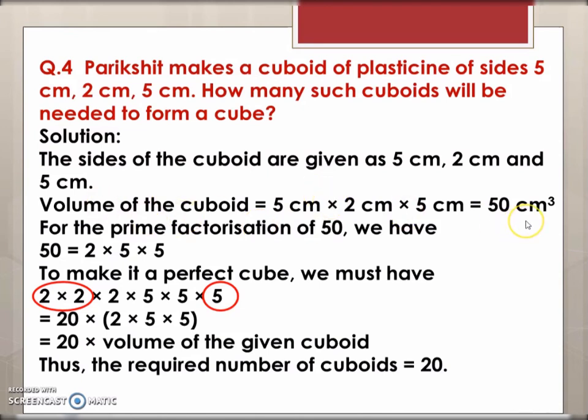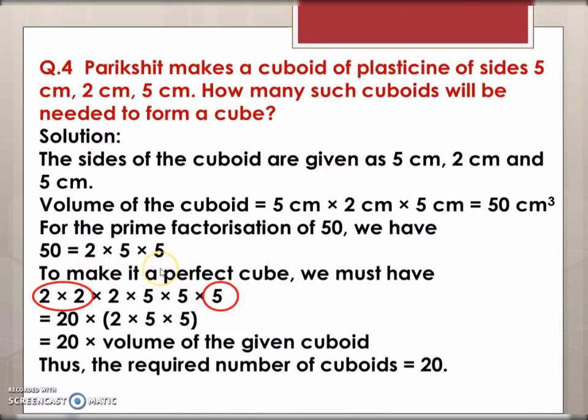Now 50 is not a perfect cube number. That is why it is not a cube and it's a cuboid. How can you make 50 a perfect cube? That is the question. What can you multiply 50 with to make it a perfect cube? So when you factorize, you are getting 2 into 5 into 5.